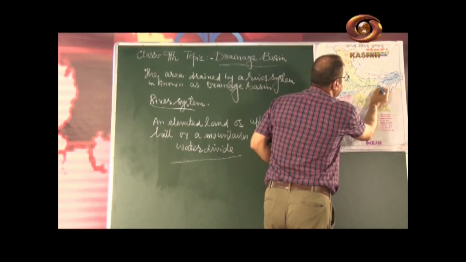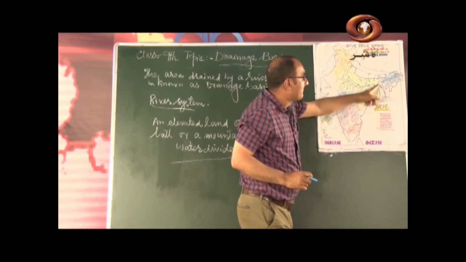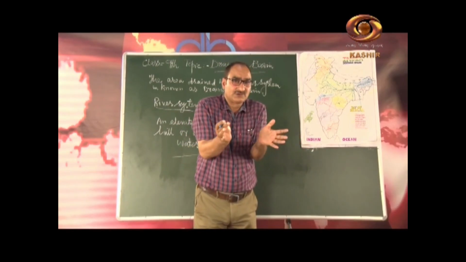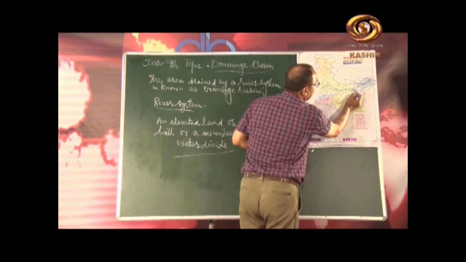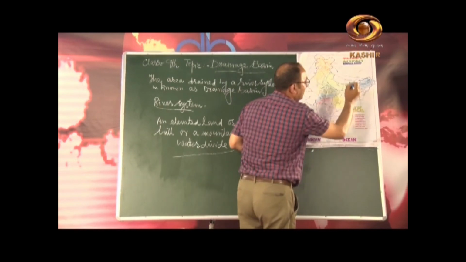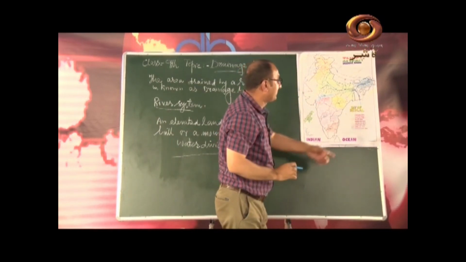When the river reaches Farakka near West Bengal, where the Rajmahal hills are, the river is divided into two branches. One branch, the main branch, goes to Bangladesh and meets river Brahmaputra at Dhaka. Then further it is known as Meghna, and ultimately it falls in the Bay of Bengal.